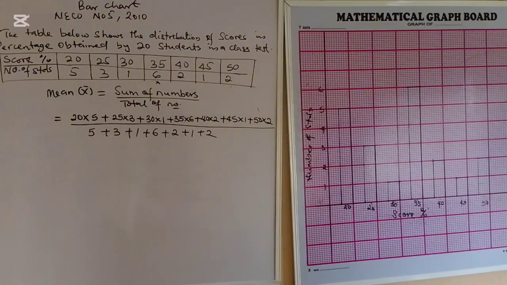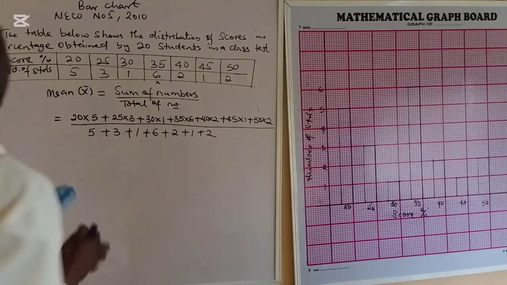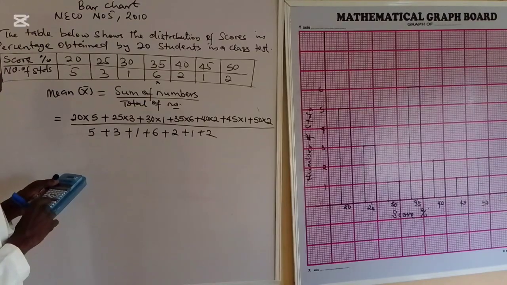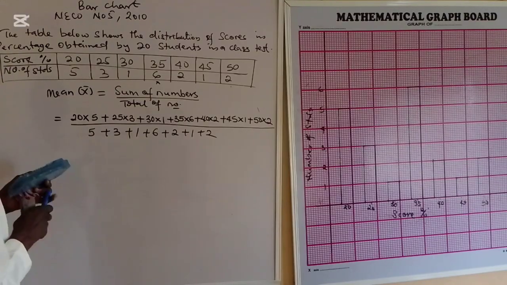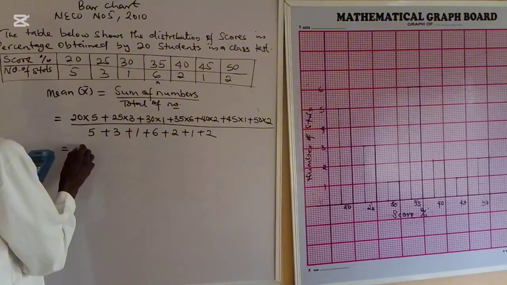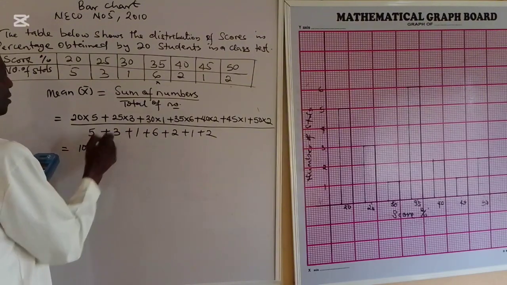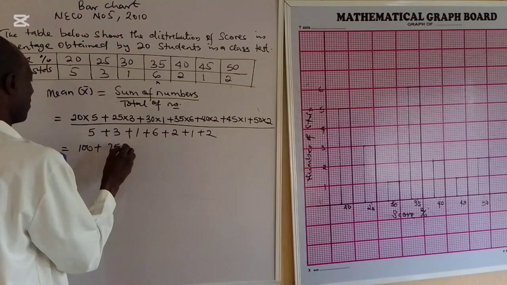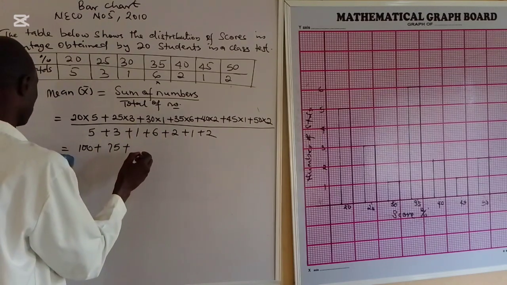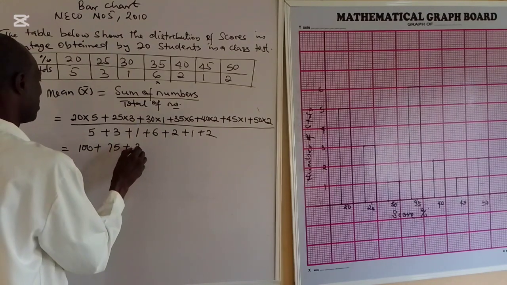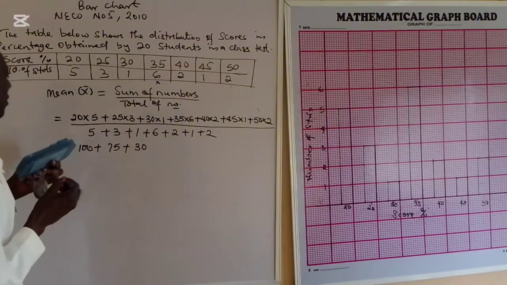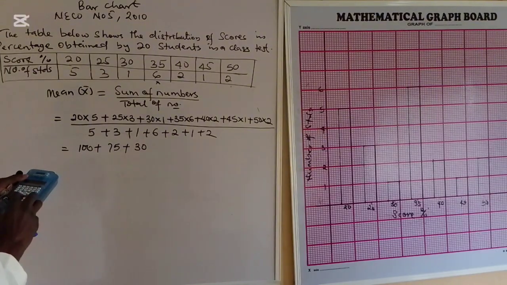So let us now start to multiply. 20 times 5 is 100. Then 25 times 3 is 75.